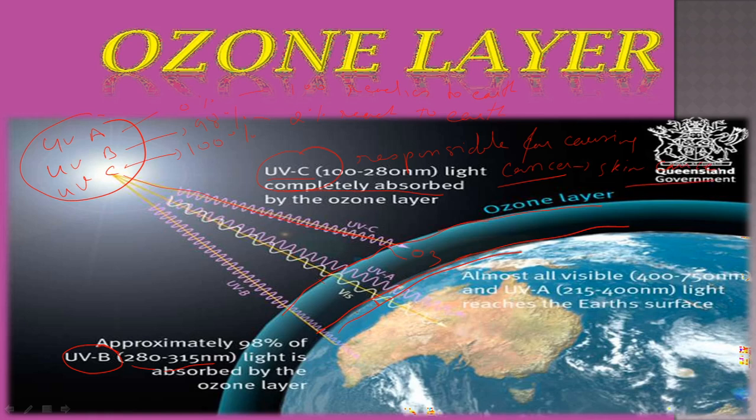We have already heard about the skin cancers. Due to the ozone layer, UVC will not reach the earth. That is why skin cancer will not happen. But if a hole occurs, if the ozone layer gets damaged, what happens? UVC light reaches the earth, and any person who gets in contact with UVC will suffer from skin cancer. So the ozone layer helps protect the earth from UVC light.